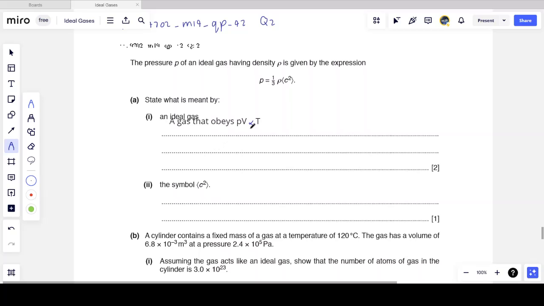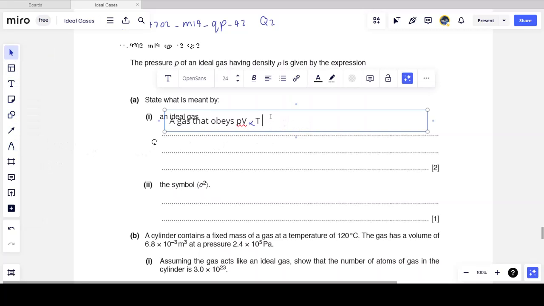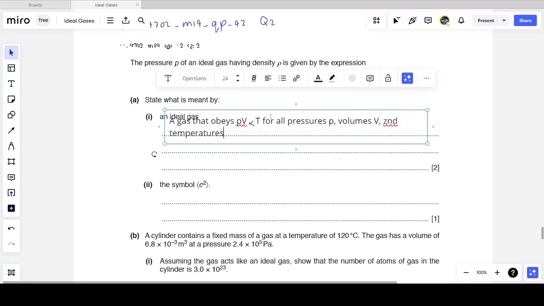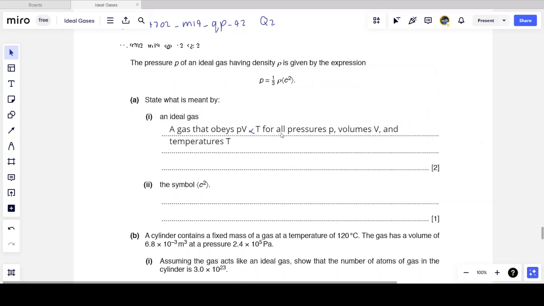But I have to state what symbols I'm using here. Now pressure is given, but I'm still going to have to state specifically that the gas must obey this expression for all pressures P, volumes V. So I'm explaining each symbol that I'm using. I can't just state something with letters, but without explaining what the letters are. And temperatures T. And so an ideal gas is any gas that obeys the ideal gas equation, or the equation of state as it's also known, for all P, V, and T values.